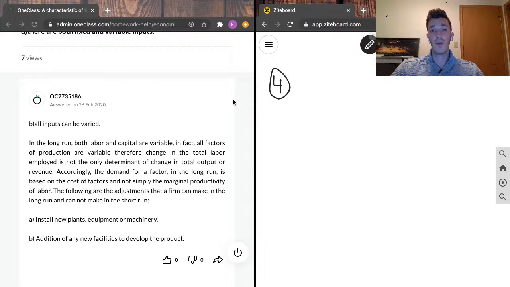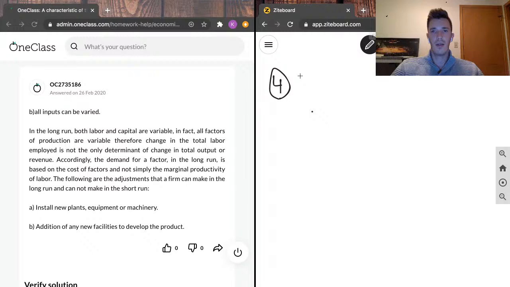Therefore, change in the total labor employed is not the only determinant of change in total output or revenue. Accordingly, the demand for a factor in the long run is based on the cost of factors and not simply the marginal productivity of labor. The following are the adjustments that a firm can make in the long run and cannot make in the short run. That would be install new plants, equipment, or machinery, or the addition of any new facilities to develop the product.